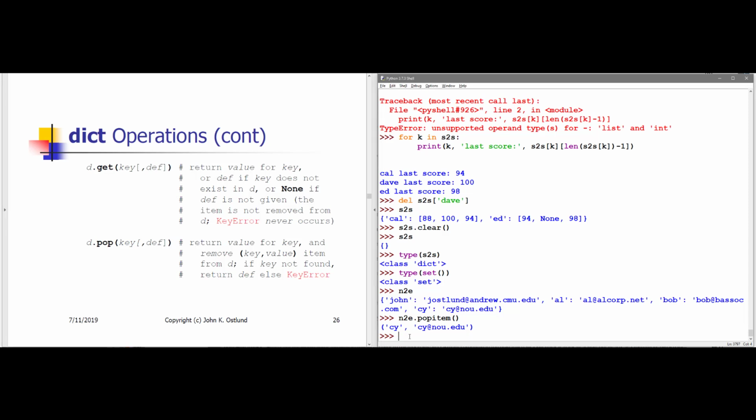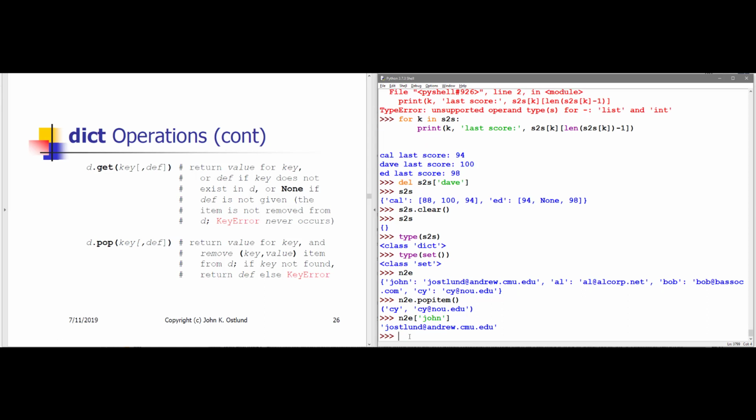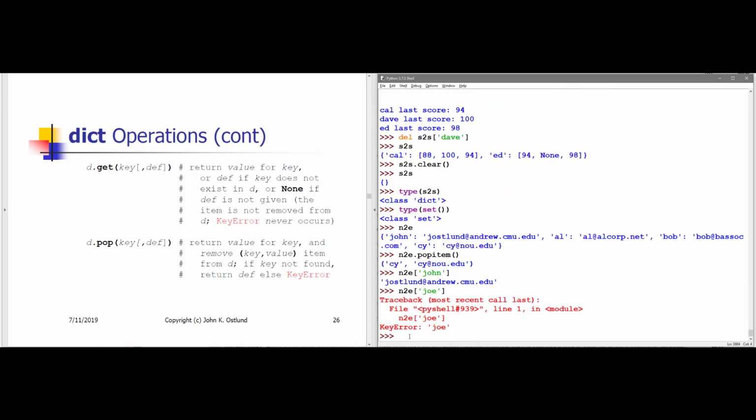Now, one way to get the value for a particular key, as we've seen, is to use square brackets. So if I say n2e sub John, I get the value for John. If I say n2e sub Joe, I get a key error because there is no Joe in the dictionary.